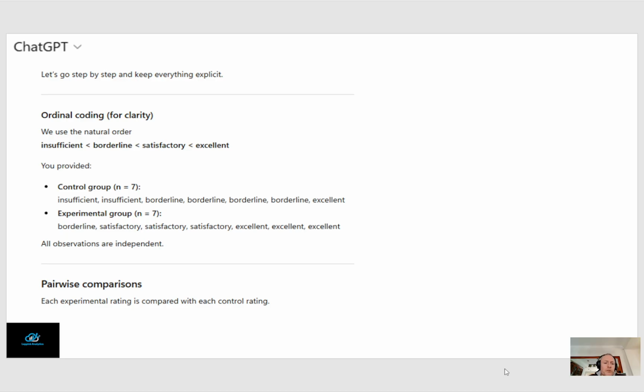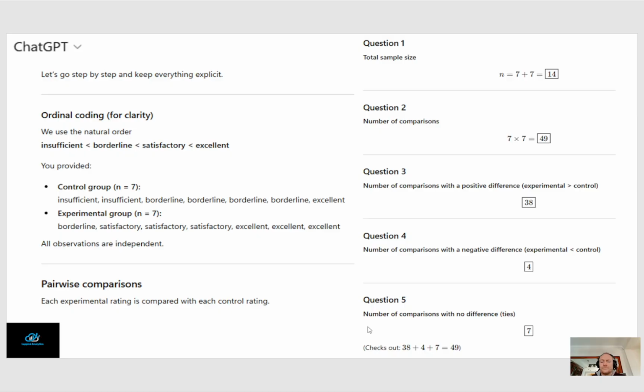Yeah, you also see you provided control group n equals 7, so the sample size of 7 with the data, experimental group as well, 7 as a sample size, plus the data. All observations are independent. That's what we provided as information. And the pairwise comparisons, that's the order below here. Each experimental rating is compared with each control rating. So this is a correct summary of the information that we fed to ChatGPT. And then the questions are easily answered.